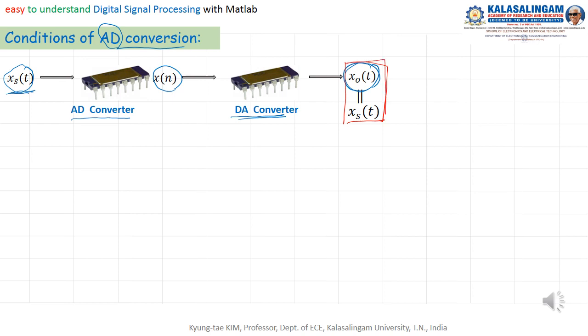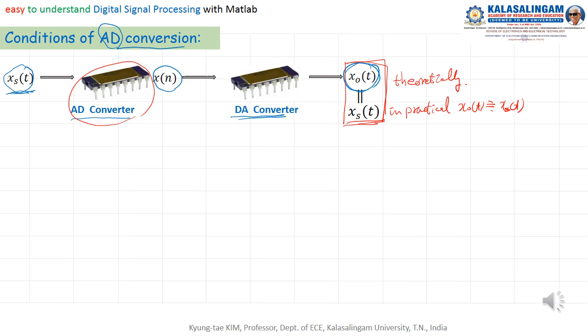Even though the signal passes through these converters, it should be the same theoretically, but not in practice. In the practical case, it's not equal, but almost the same.